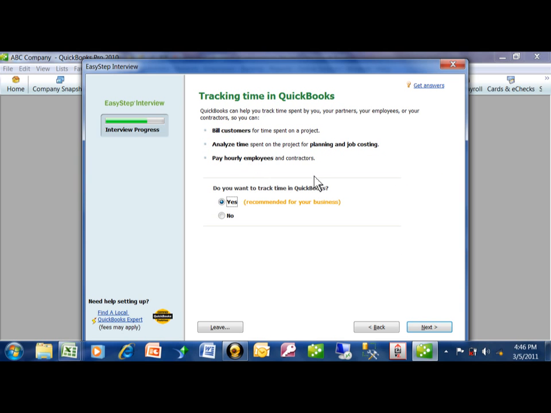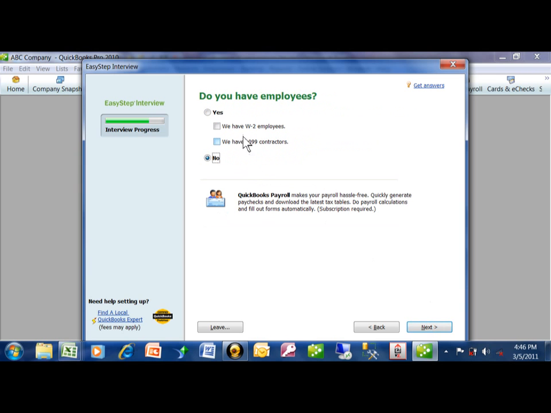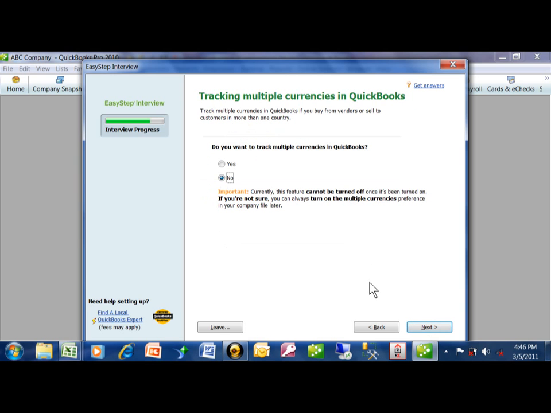Do you want to track time in QuickBooks? Yes. So you're just going through the screens. Do we have employees? Let's say we have W-2 and 1099. And do you track multiple currencies if you're doing business outside of the United States or outside of your country? I'm going to say no.